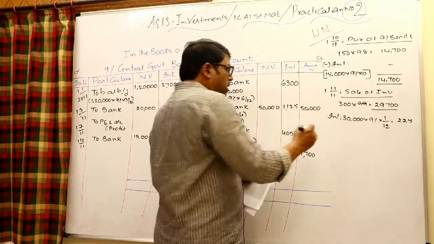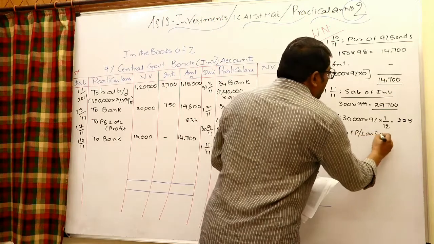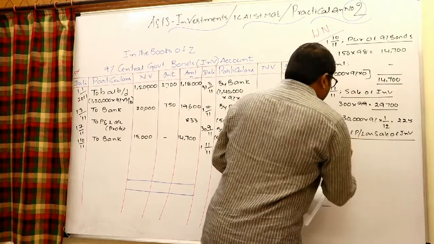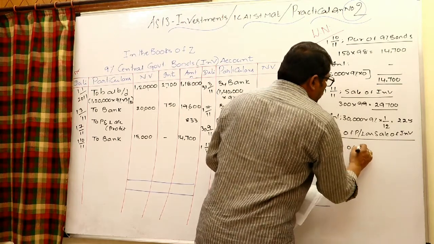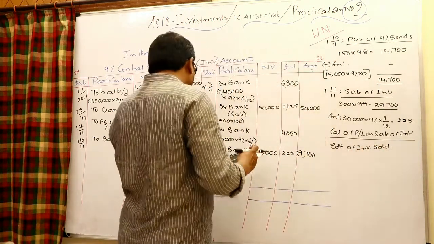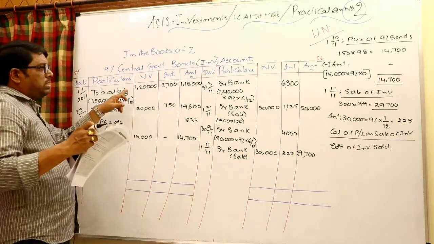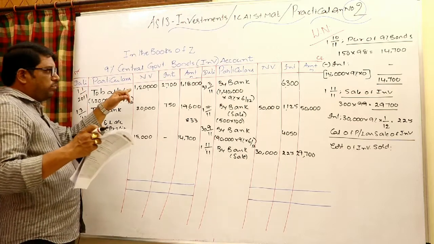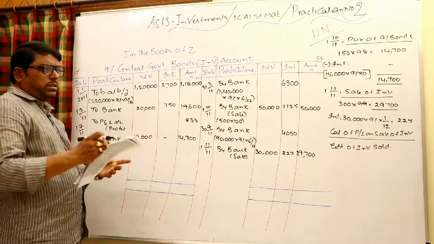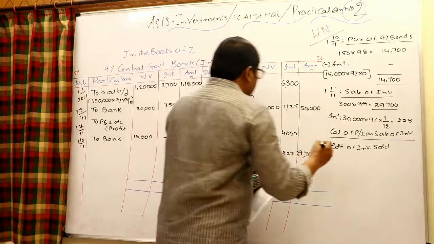Yes, immediately you need to calculate profit or loss. Calculation of profit or loss on sale of investments. For that we need to know the cost of investments sold. Okay, so you may check it. Earlier 1200, first in first out method, out of 1200 already we sold 500, still 700 are there. Out of 700, 300 sold. Obviously from these investments only we sold.